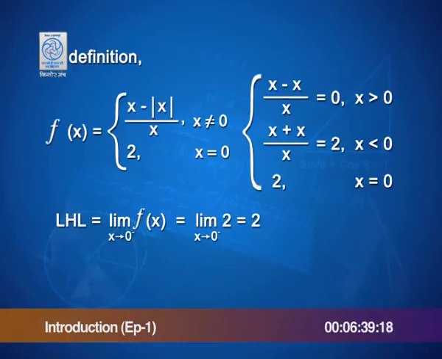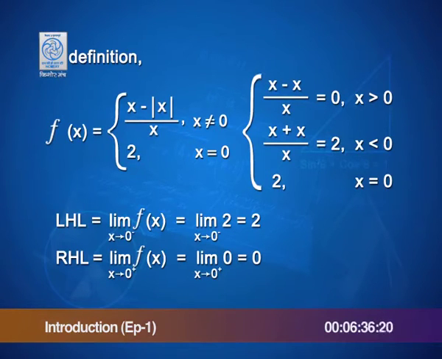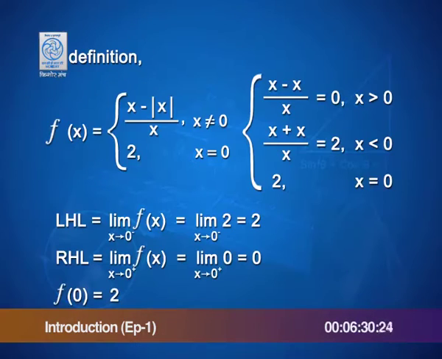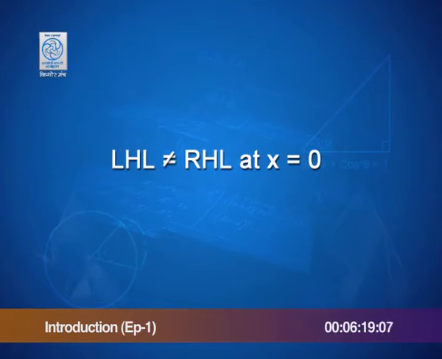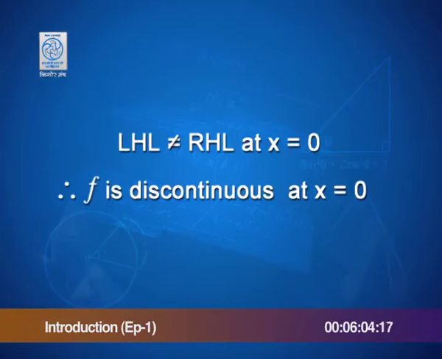Similarly, the right hand limit is the limit of f x as x approaches 0 from its greater side. What would that be the same as? When x is greater than 0, f x is 0. So, it is the limit of 0, which remains 0 as x approaches 0. And therefore, obviously, the left hand limit is not equal to the right hand limit, but what about its comparison with the value of the function? Well, yes, the left hand limit does equal the value of the function, but it is not equal to the right hand limit. That would still give rise to a discontinuity at x equal to 0. I hope that made sense to you.